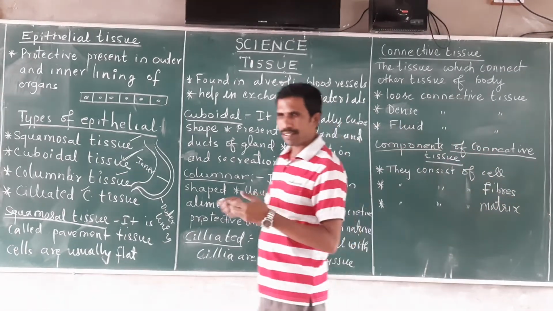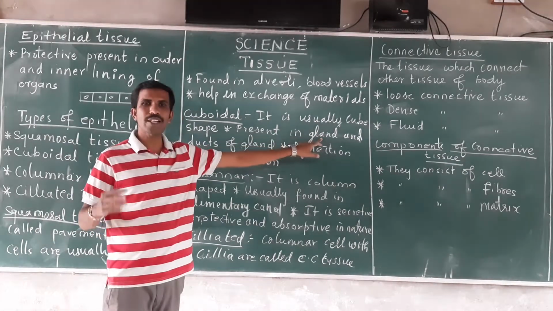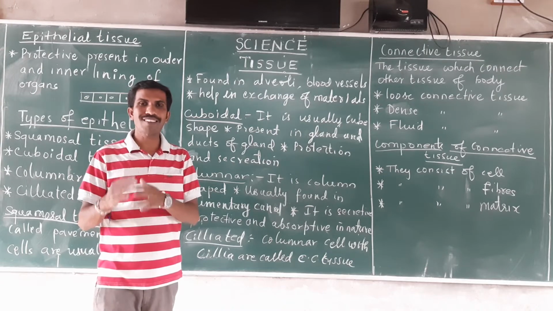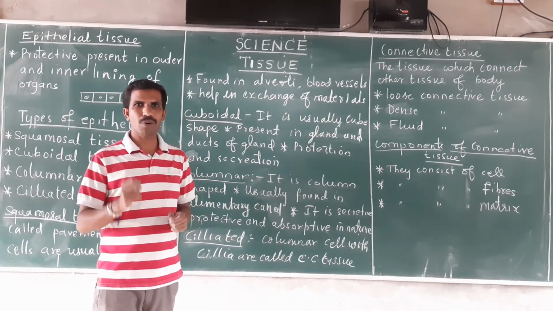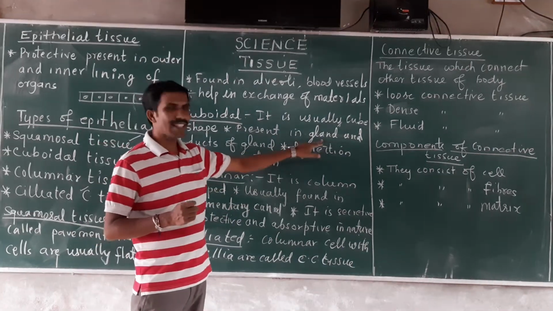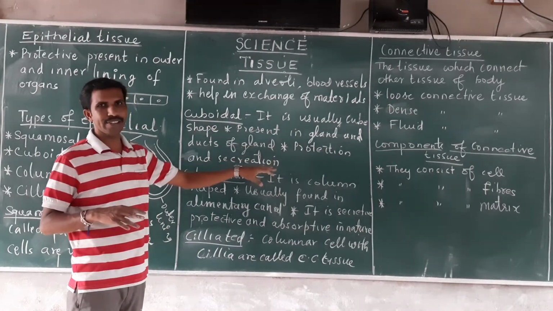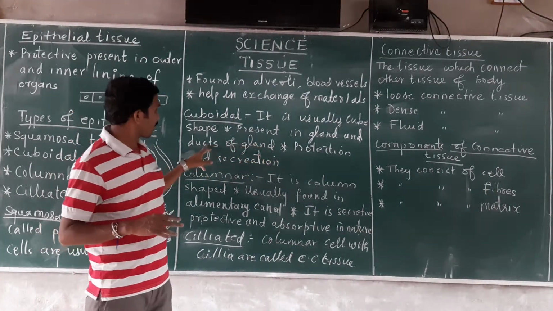They will be present inside the glands of the body. Glands are special tissues present in the body which secrete hormones or enzymes necessary for the physiological activity of the body. In the glands they are secretory and also protective in nature, and also in the ducts of the gland.